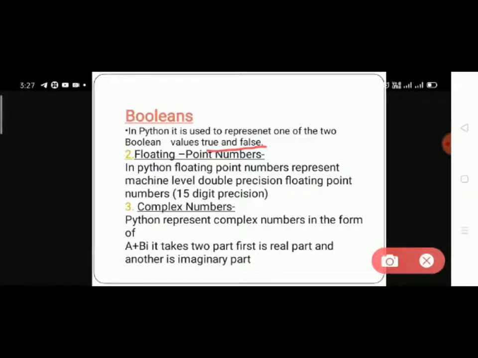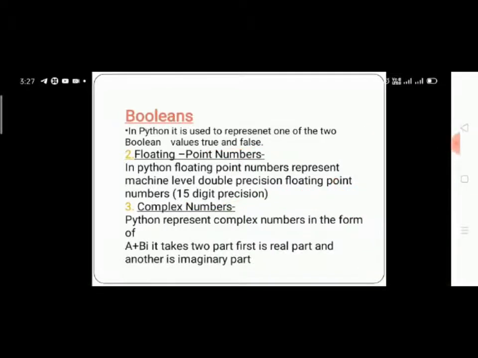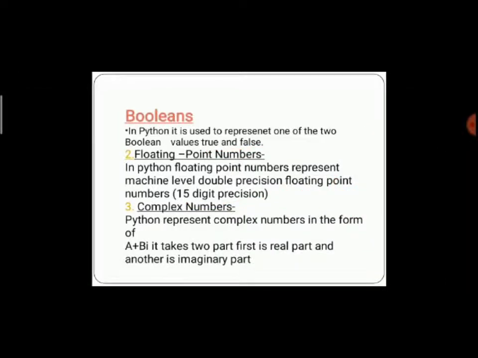In Python, floating point numbers are represented at machine level, meaning 15 digit precision. In it you store non-fractional values, meaning 1.5 and minus 1.5. Both values are stored in the form of decimals. Clear? So next is complex number.